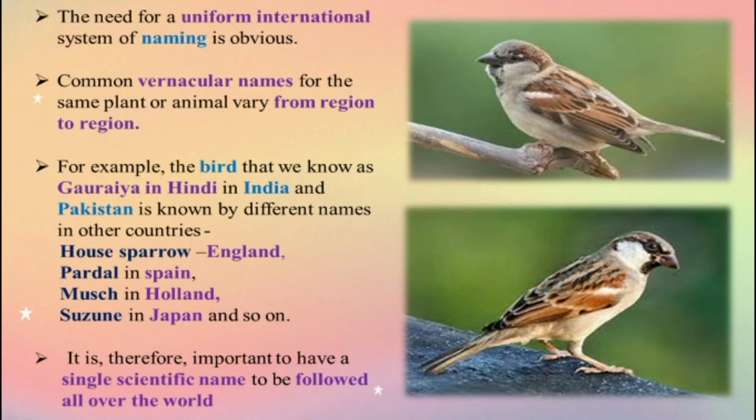It is therefore important to have a single scientific name to be followed all over the world. Yes, to avoid this kind of misunderstanding about particular organisms, the scientist, botanist or zoologist uses the scientific name given by the taxonomist or systematist.